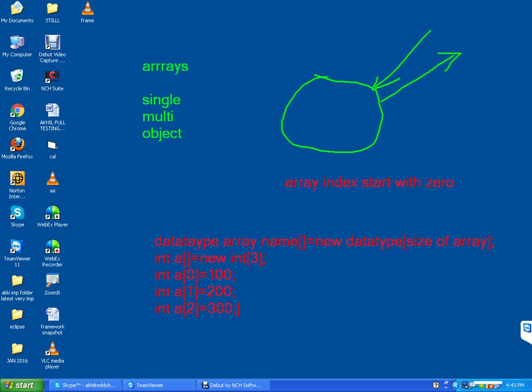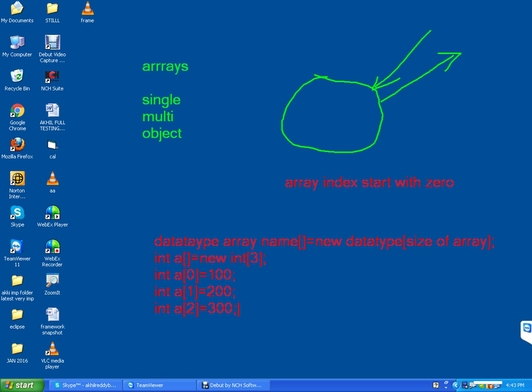The size is 3 that I declared, so it will start with 0, 1, 2. This is array index. It starts with 0. The size is 3: 0, 1, 2.